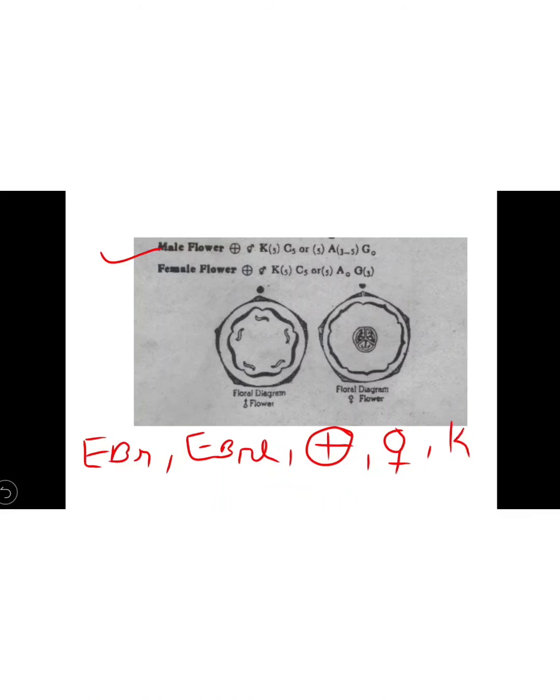Then the calyx is 5 gamosepalous, the corolla is 5 gamopetalous, the androecium is absent or staminodes are present, and the ovary is tricarpellary, fused together, and inferior. So this is the floral formula of the Cucurbitaceae family, and this is the floral diagram of the family.